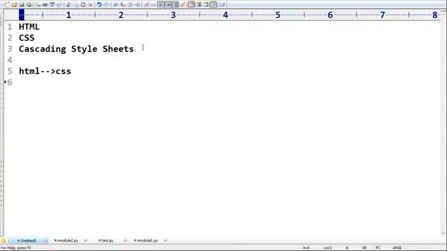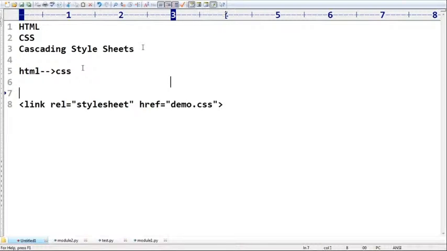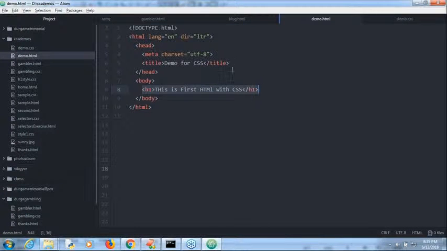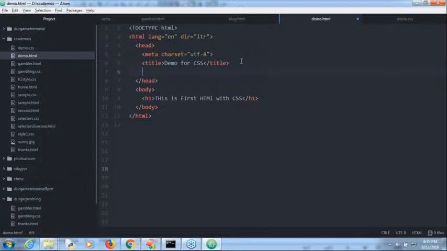Can you please tell what is the tag? Link rel equal to stylesheet. rel is equal to stylesheet. href is equal to what, sir? What is the file name? Can you spell it out? The file name is demo.css. If you take this in the head part of the HTML, automatically CSS by default is going to be linked with the HTML, right? Sir, how can you do that? Just observe very carefully, sir. Inside demo.html, just inside the head part. Observe my cursor position.